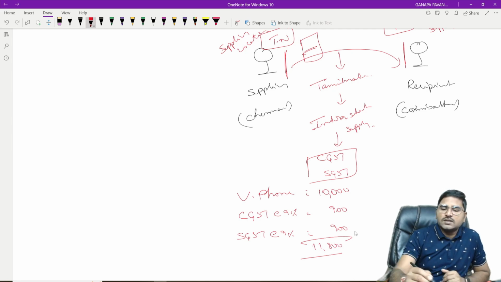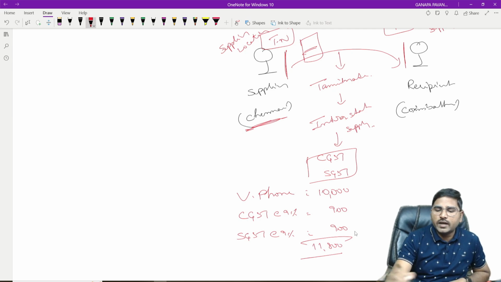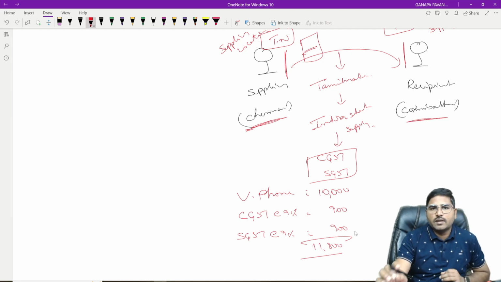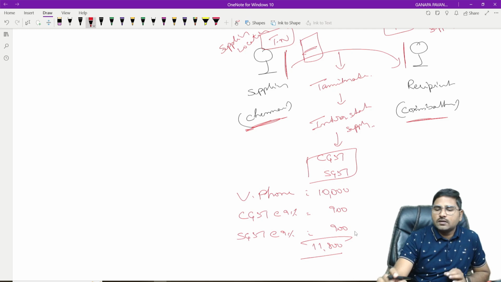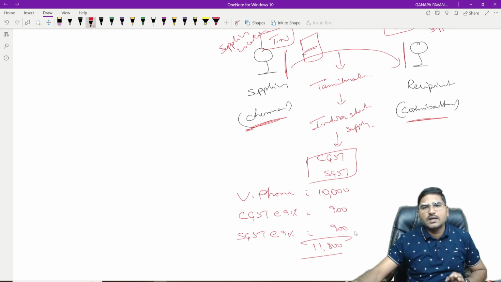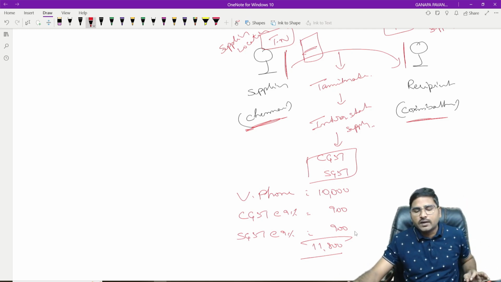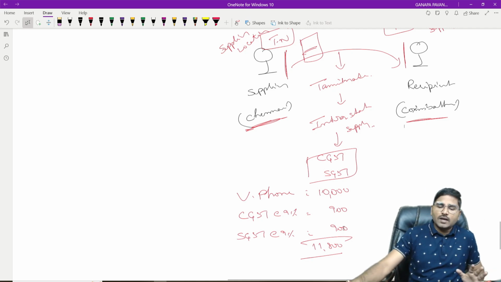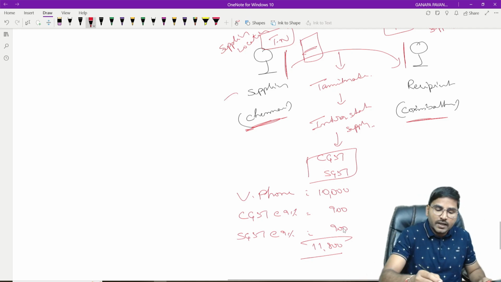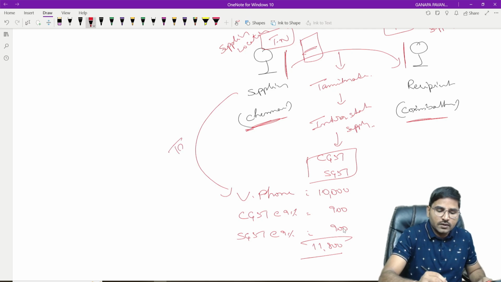Now the supply is taken from Chennai to Coimbatore, both located in the same state, that is Tamil Nadu. When the supplier location and the place of supply both are in the same state, it is called intrastate supply. When it is an intrastate supply, we are liable for payment of GST. Now the supplier has to raise the tax invoice like this.